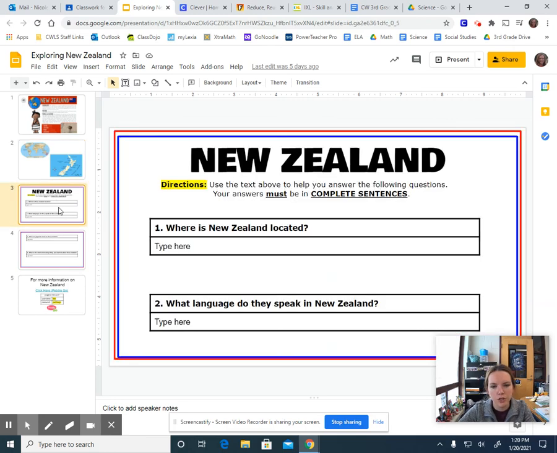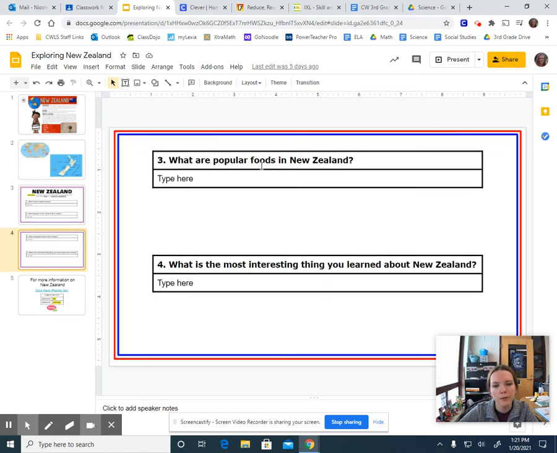You have these questions. Remember, restate the question in your answer. So where is New Zealand located? New Zealand is located blank, or New Zealand is blank. Okay. What language do they speak in New Zealand? They speak blank. In New Zealand, they speak this. The language that they speak is this. Lots of options. What are popular foods in New Zealand? Popular foods are blank. Blank is a popular food. Something like that, okay? And what's the most interesting thing you learned about New Zealand?